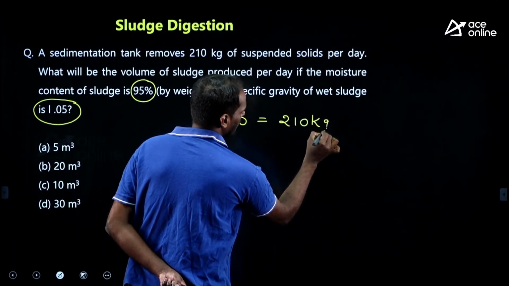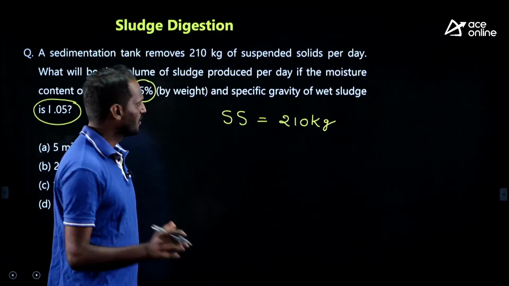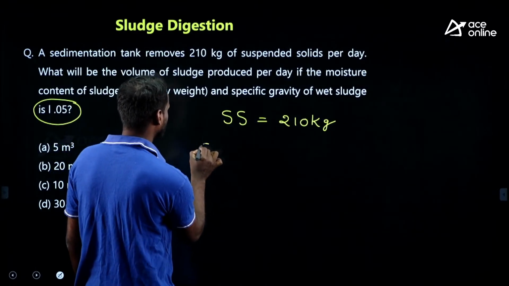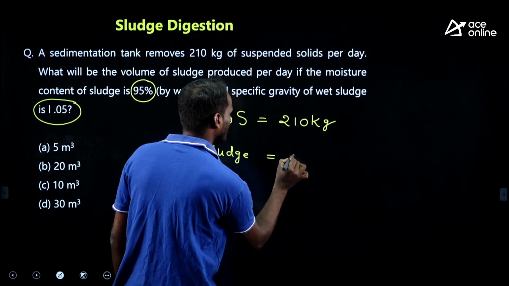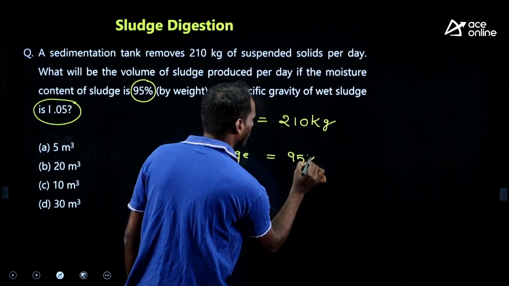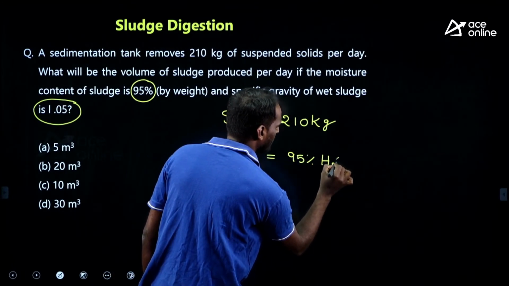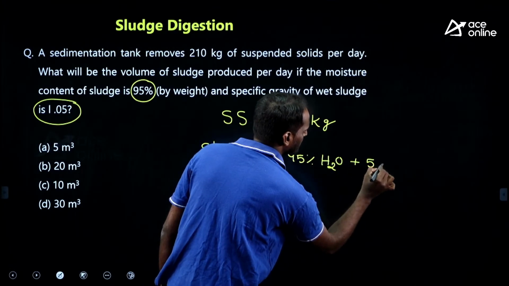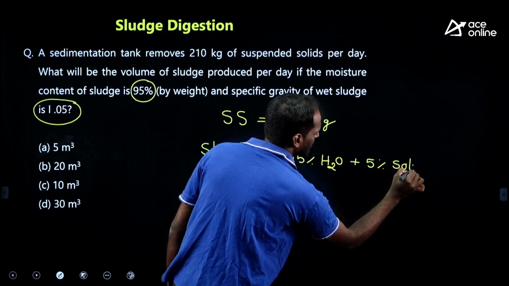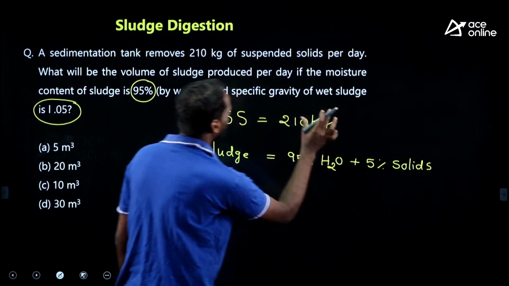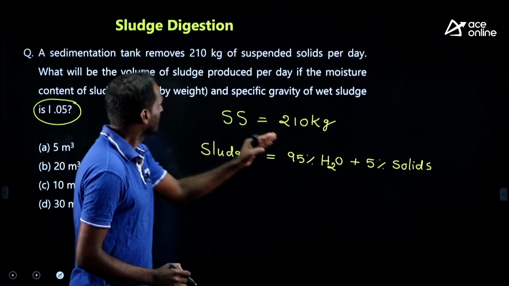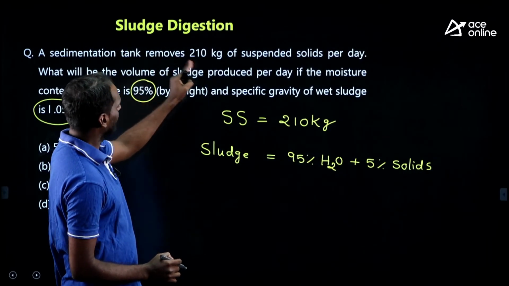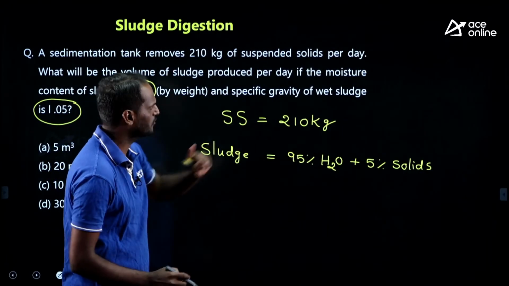This means dry solids, but actually the sludge is 95% water and 5% solids.